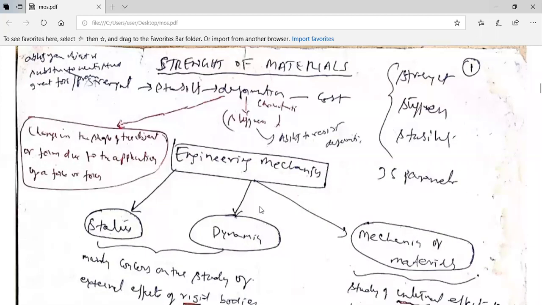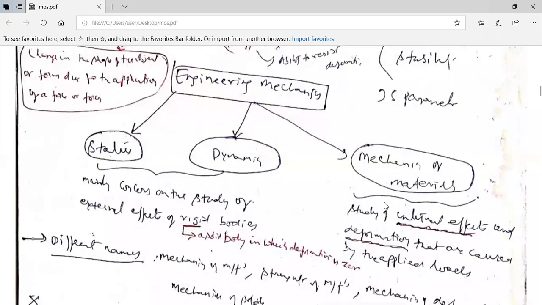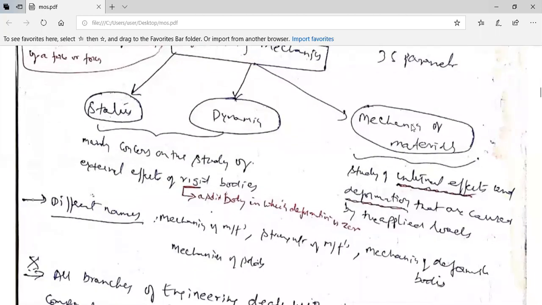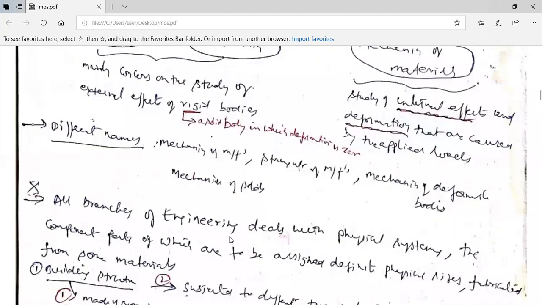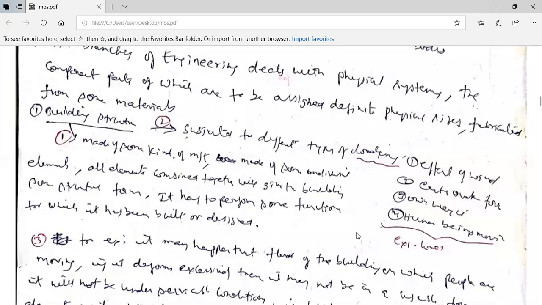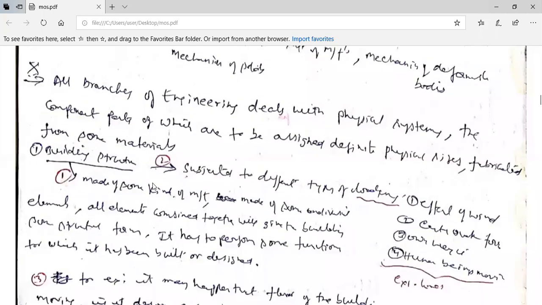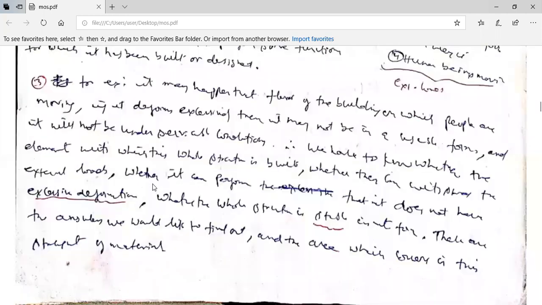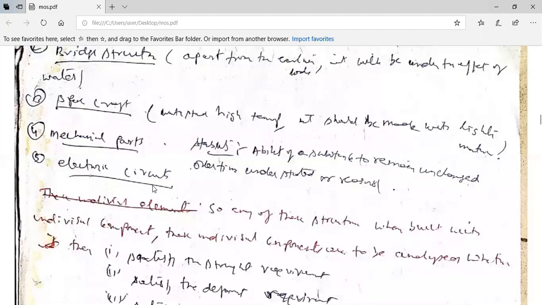As far as engineering mechanics is concerned, you have studied statics, dynamics, and mechanics of materials. We are going to deal with the study of internal effects and deformations caused by applied forces. I'm going to give you this PDF. This is all the theory part, and you can go through it.